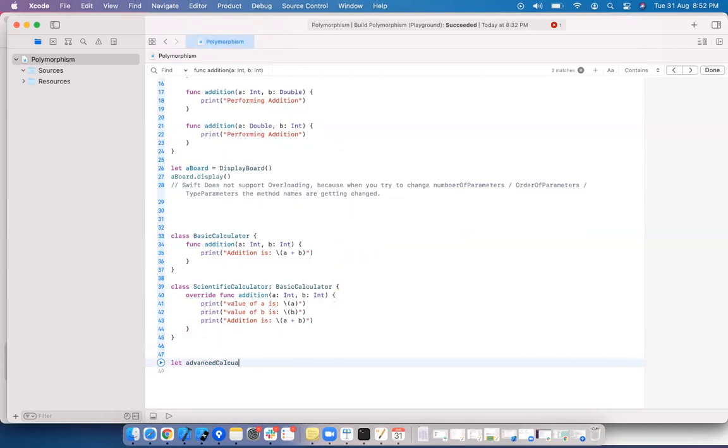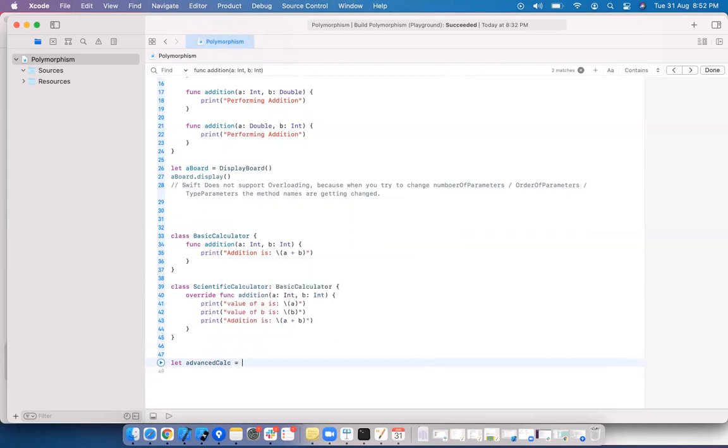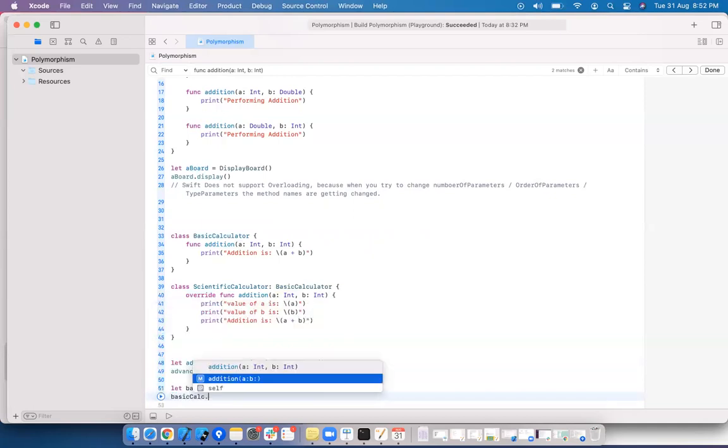Advanced calculator keyword. Scientific calculator. Advanced calculator dot addition and passing 100, 200. That basic calculator. Basic calculator dot addition 10 and 20.